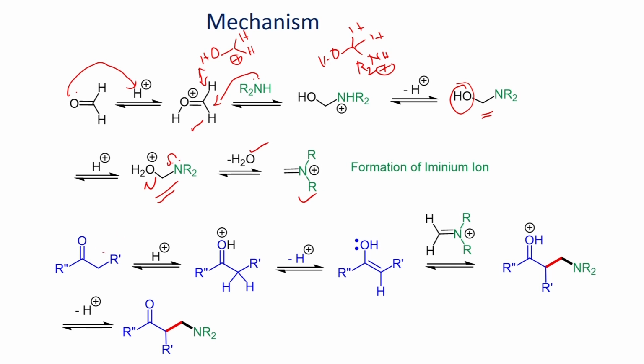Since the reaction is acidic in nature, this carbonyl compound can undergo protonation with this acid, and you will have this species. Once you form this one, this can lose a proton to give this enol.